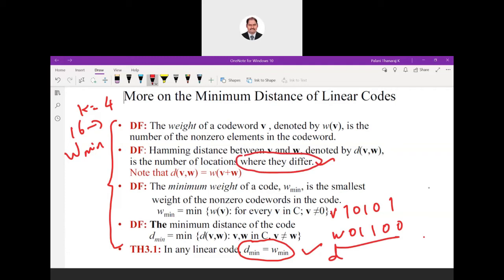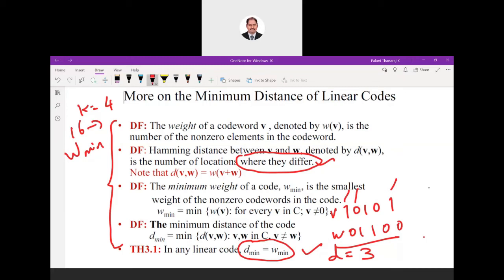Here there is one change, here another change, this one is the same so ignore, and this is different. So what is the Hamming distance for these two codes? 3.